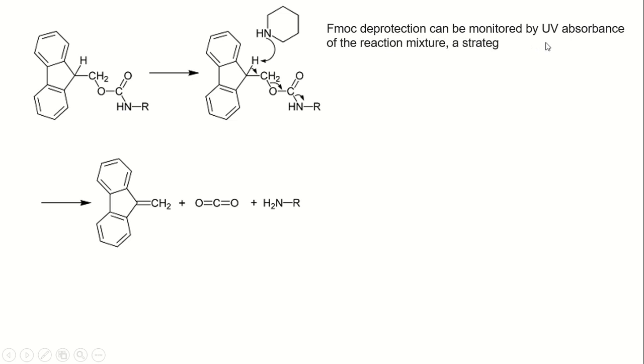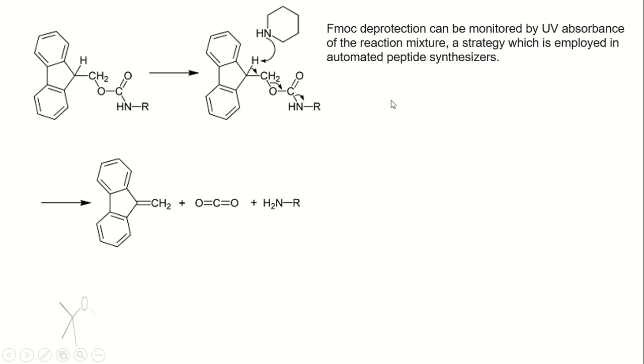Now discuss the mechanism for the protection of FMOC. This is the protection of amine by using FMOC. Then in the presence of base, it easily abstracts the proton. Then carbon dioxide molecule is removed to form the free amine group. The reaction is easily monitored by simple UV absorbance.